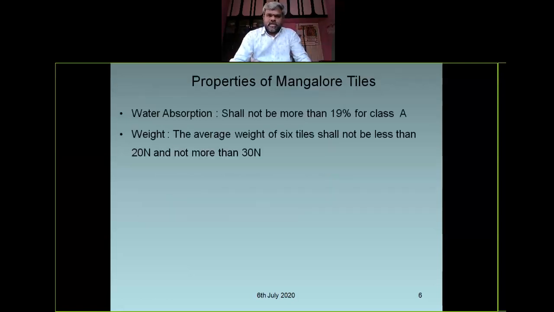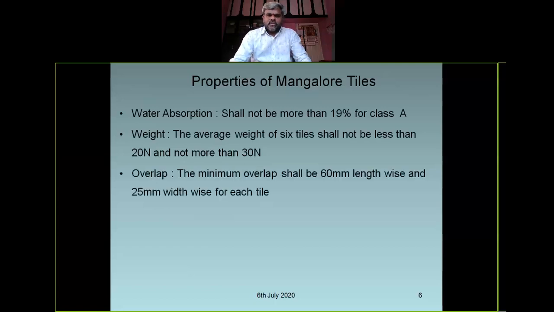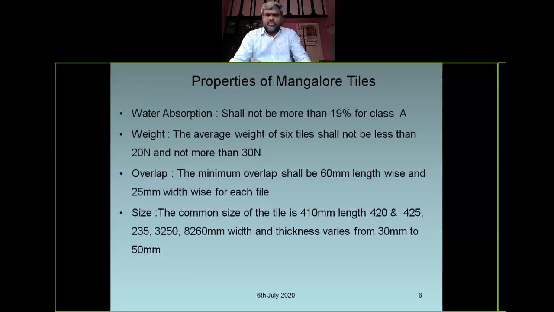What are the properties of Mangalore tiles? Water absorption shall not be more than 19% for Class A, whereas as per the IS standard for bricks, 1077 I think, water absorption should not be more than 20%.